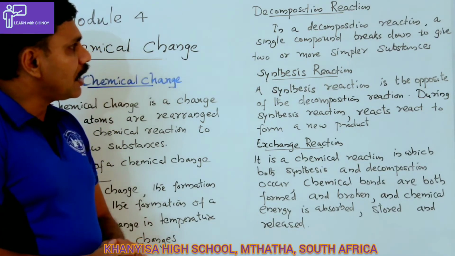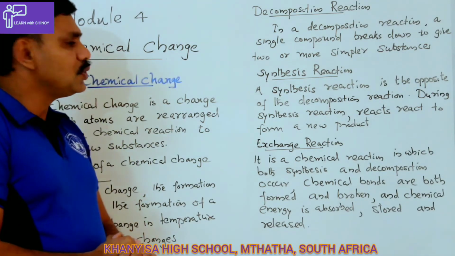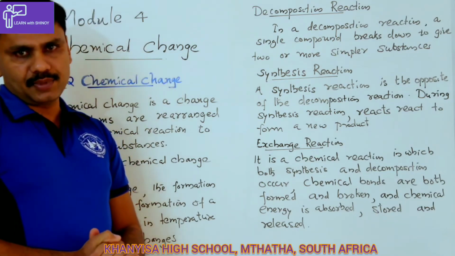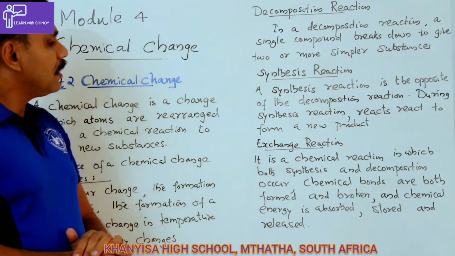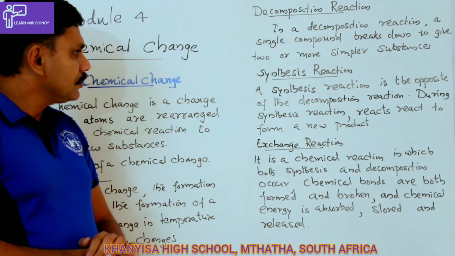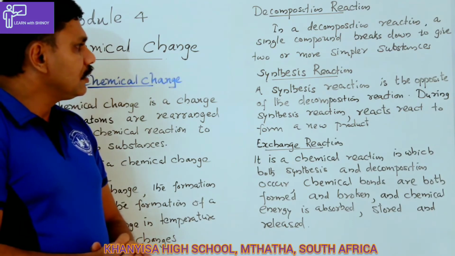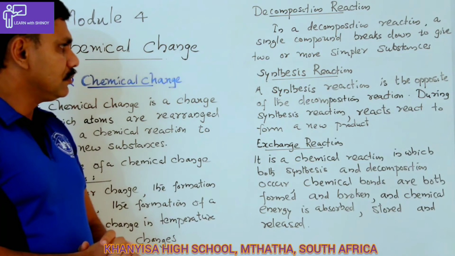In a decomposition reaction, a single compound is splitting into two or more simple substances. In the second reaction, that is synthesis reaction, it is just the opposite of the decomposition reaction.